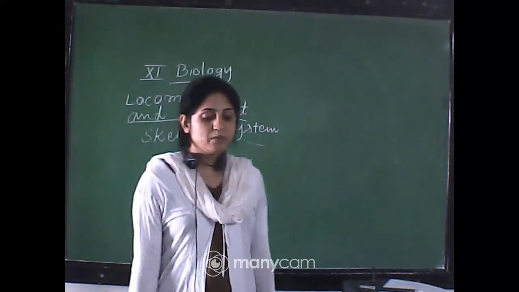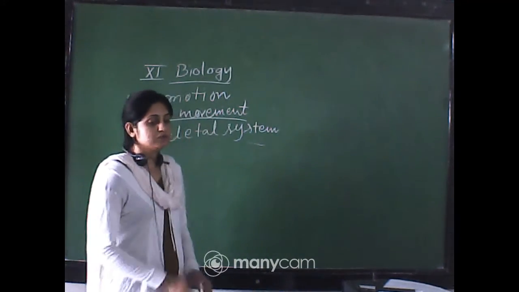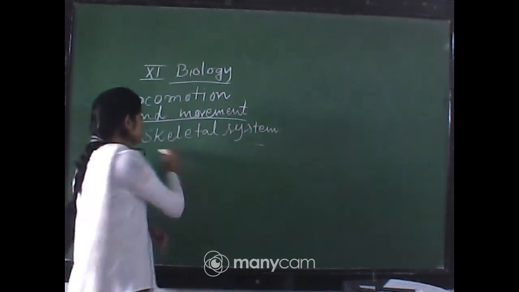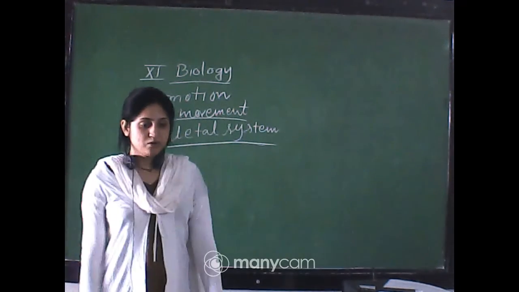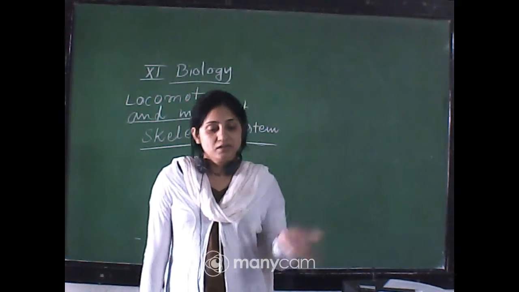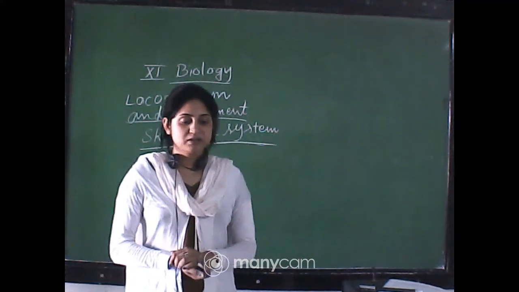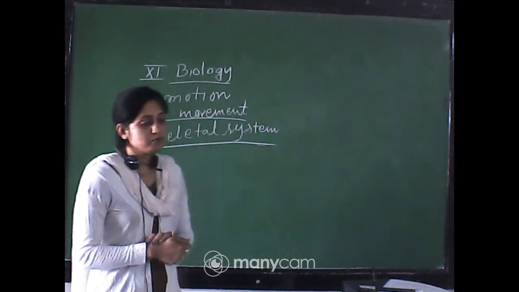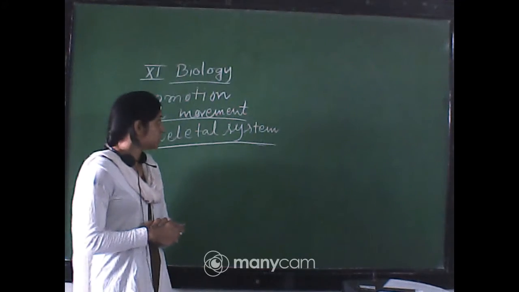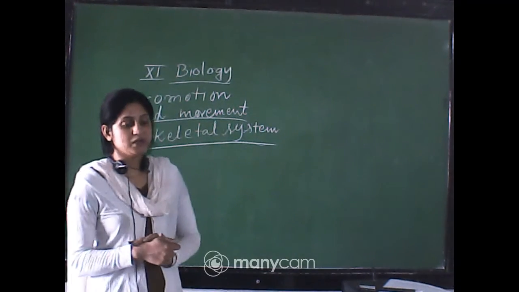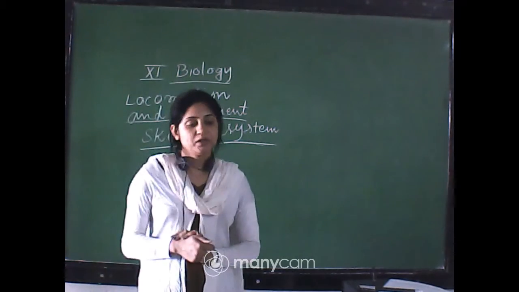Good afternoon everyone. Today we will discuss the rest of the chapter on locomotion and movement, that is the skeletal system. You know that our body is made up of so many bones and cartilage attached with the muscles, so that forms our skeletal structure that helps in our movement. Today we will discuss how many types of skeletal systems are present in your body and how they help in the movement of our body, okay?